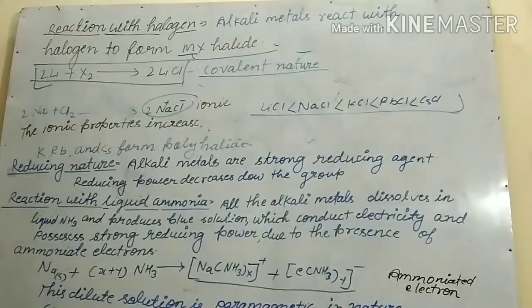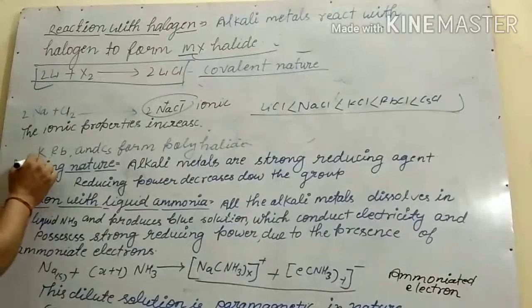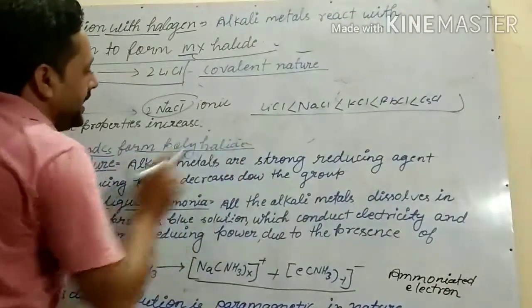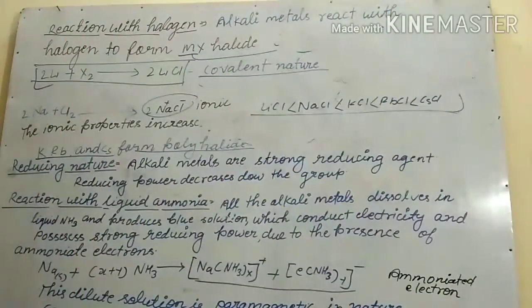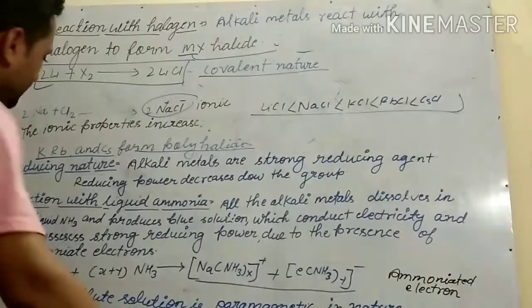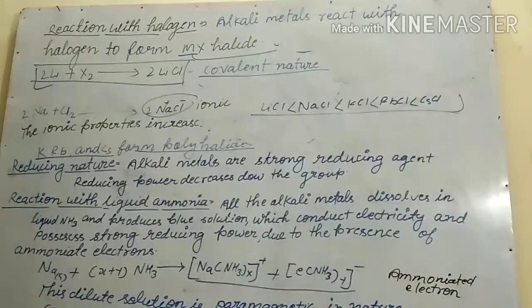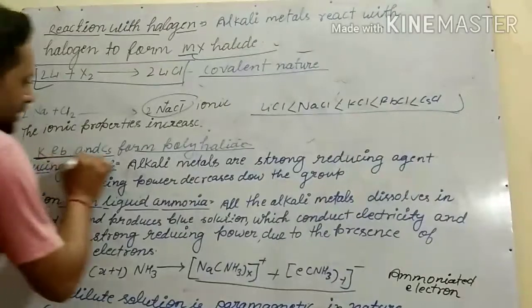Next, potassium, rubidium and cesium form polyhalides. Remember it. Who forms polyhalides? Potassium, rubidium and cesium form polyhalides.